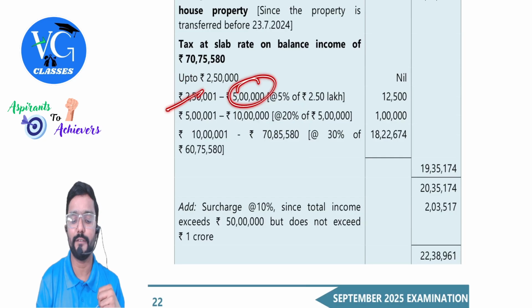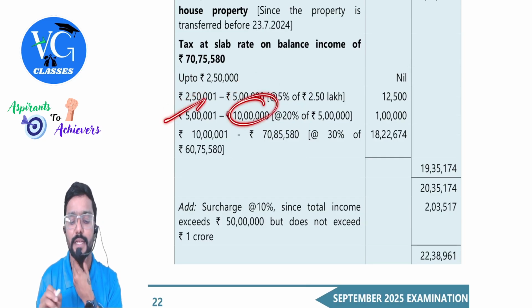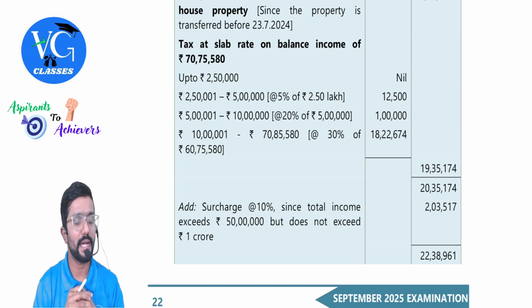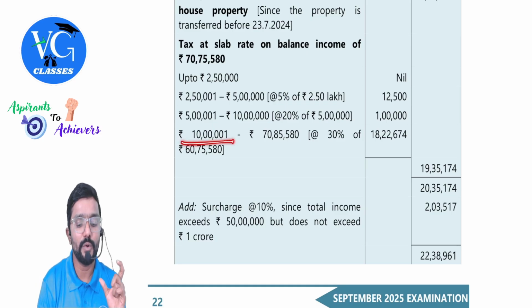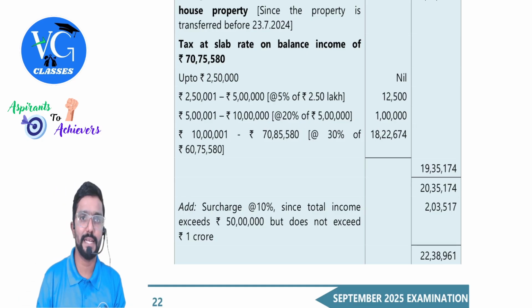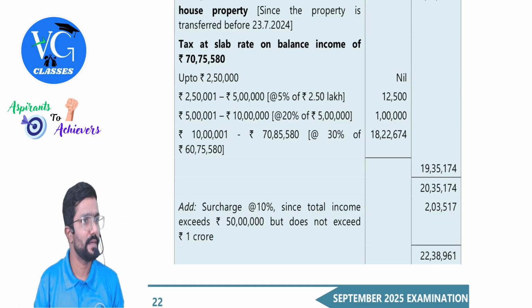2 lakh 50 to 5 lakh, 5%. 5 lakh to 10 lakh, 20%. 10 lakh to 70 lakh 75,580. I don't know why they have taken 85 here, which is wrong. It is 75 actually. Clear? So I repeat, 10 lakh to 70 lakh 75,580. So you do like this: 70 lakh 75,580 minus 10 lakh into 30%. Are you getting this figure? Figure-wise correct. Maybe here by mistake they have taken 70. It should be 75. Okay.